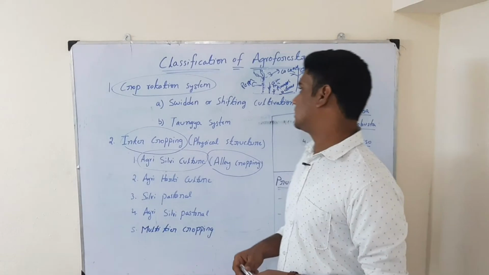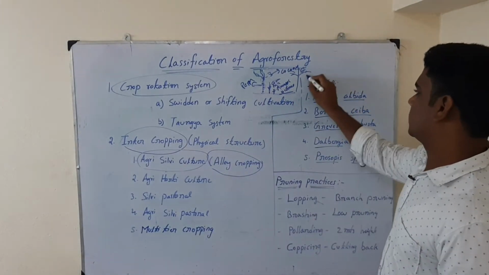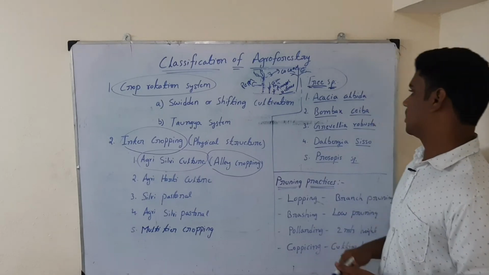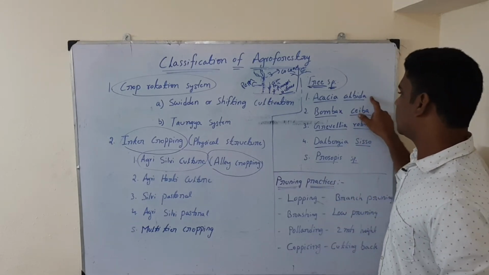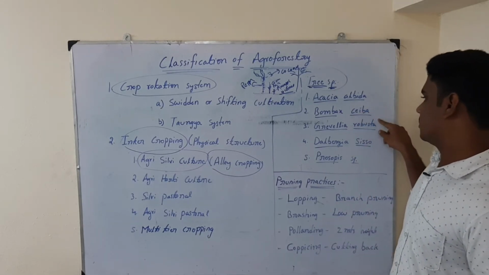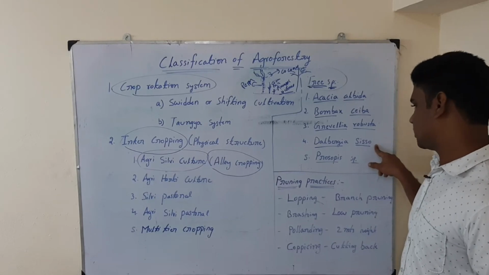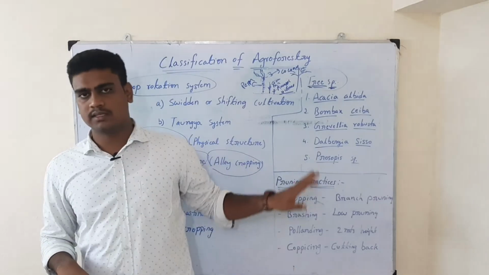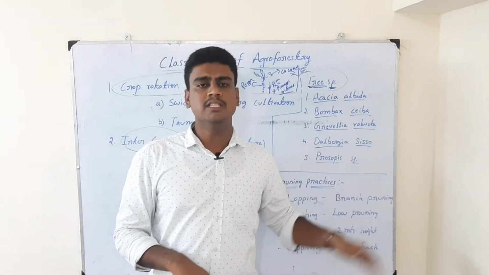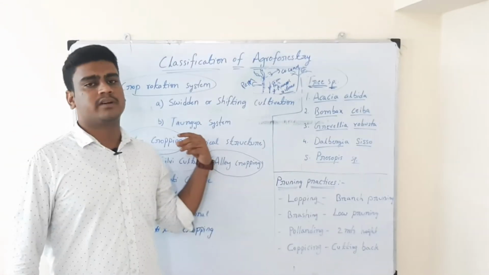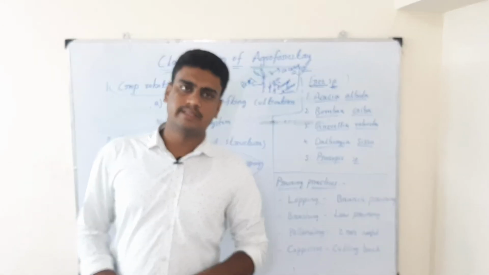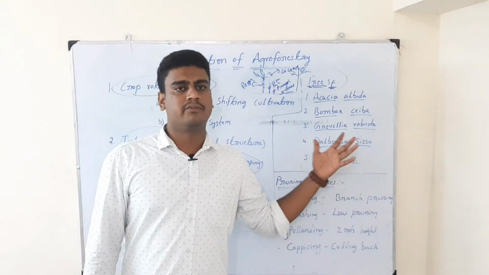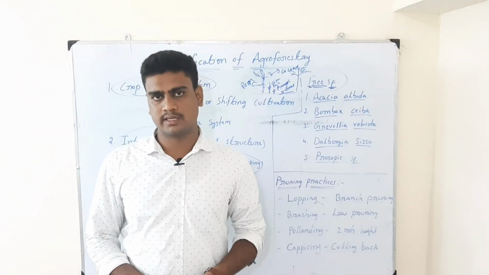So what are the tree species that we can grow for agri-silviculture when we go for agriculture crops? The first is Acacia albida, Bombax ceiba, Grevillea robusta, Dalbergia sissoo and Prosopis juliflora. These are some of the tree species opted for the agroforestry system. Apart from these 5 tree species there are many, but these are all very familiar for the agroforestry system.